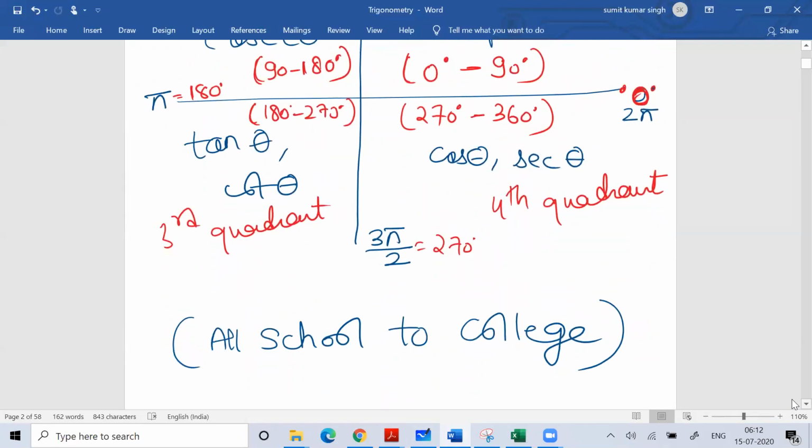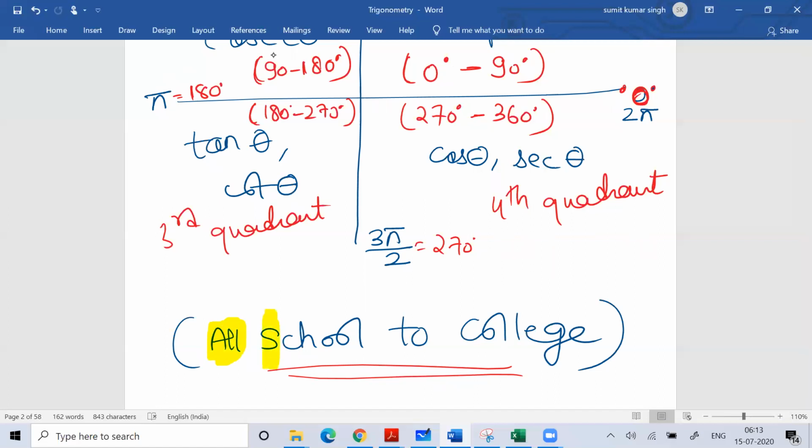Fine. So now the way to remember this conversion fact, in which quadrant which trigonometric ratio will remain positive, for that you can remember this shortcut, called All School To College. If you observe the first letter, all is the first quadrant, so all will remain positive.